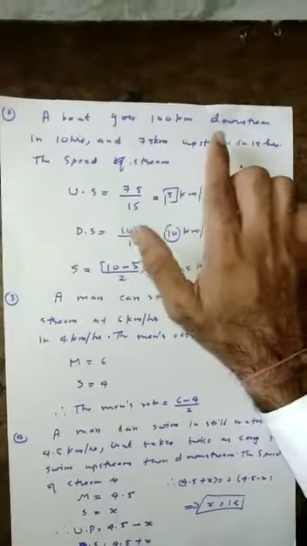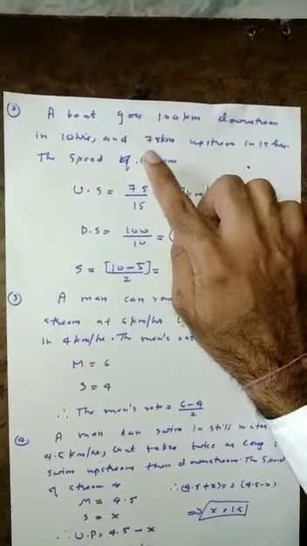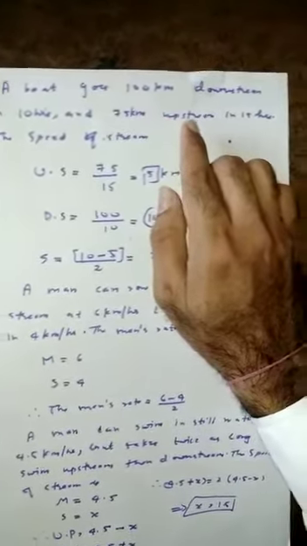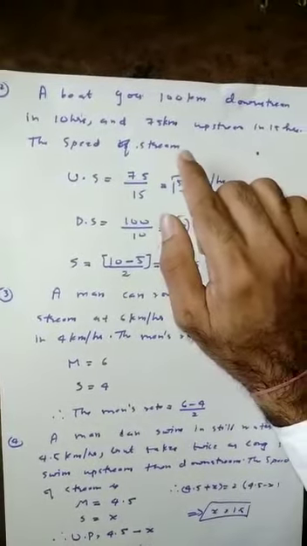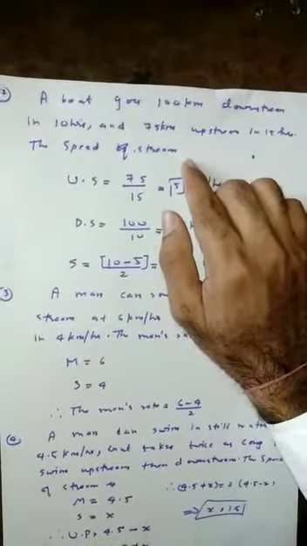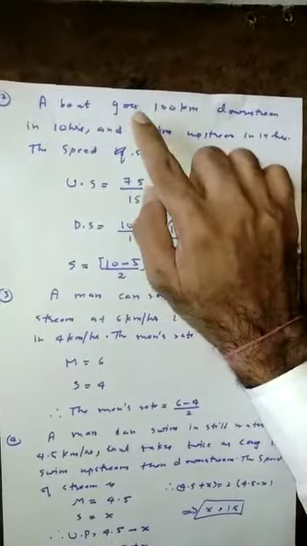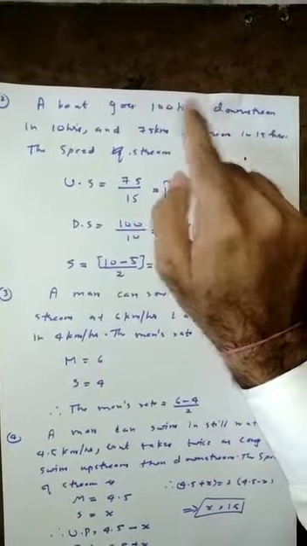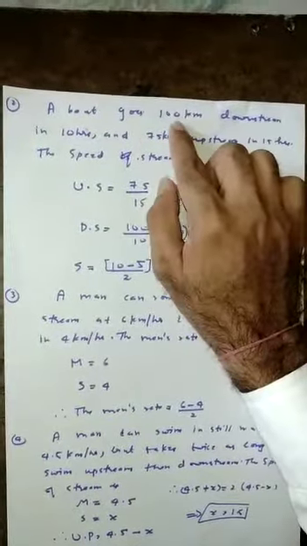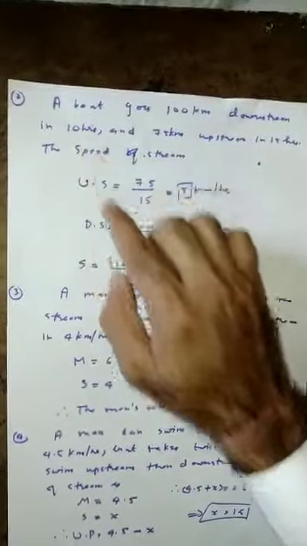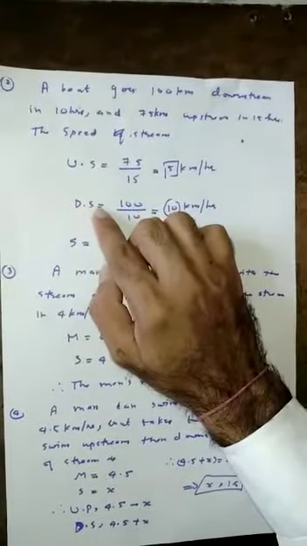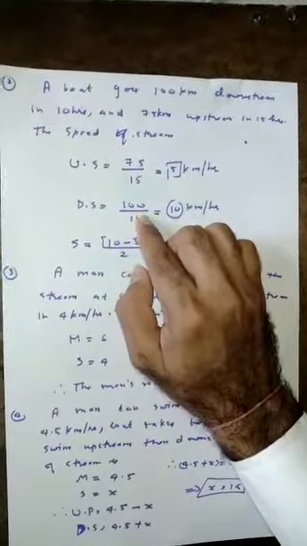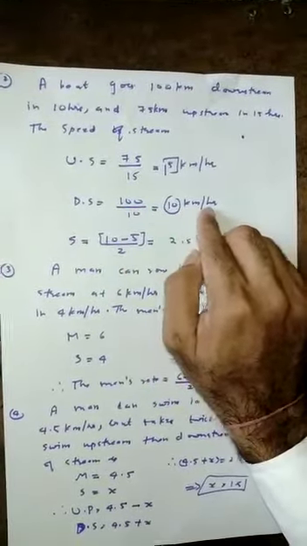A boat goes 100 km downstream in 10 hours and 75 km upstream in 15 hours. The speed of the stream is how much? The distance is equal to 100 km and time is equal to 10 hours. So speed downstream is equal to 100 divided by 10 is equal to 10 km per hour.